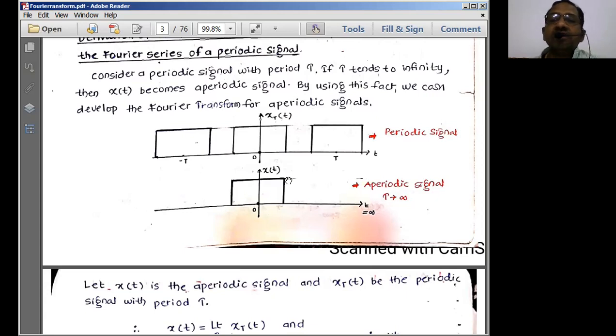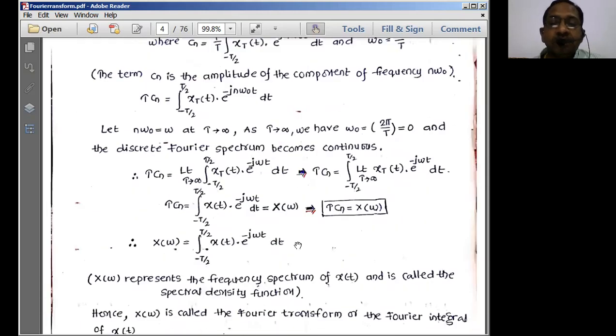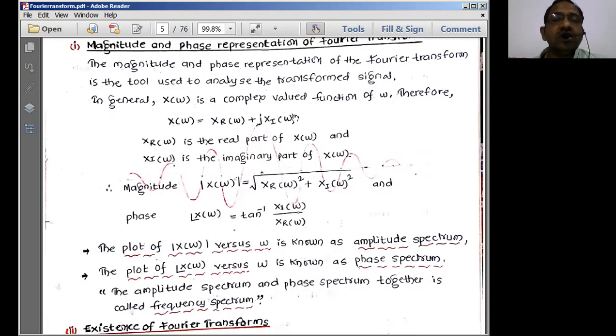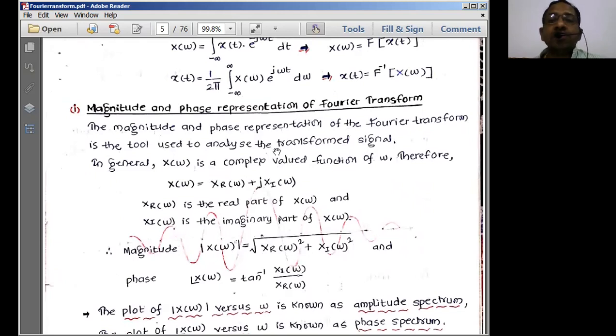So when the time domain signal is converted into a frequency domain signal, how do we represent that particular type of signal? We represent the signal by using two notations. One is the magnitude spectrum. The next one is the phase spectrum. When you combine the magnitude and phase spectrum, we usually call it the frequency spectrum. Most people will interchangeably call the phase spectrum or magnitude spectrum a frequency spectrum, but as per the concept, when you include both magnitude and phase spectrum, it is known as the frequency spectrum.